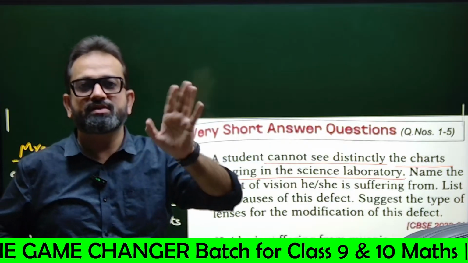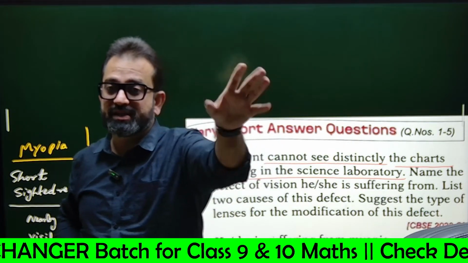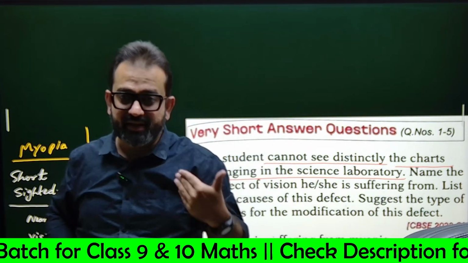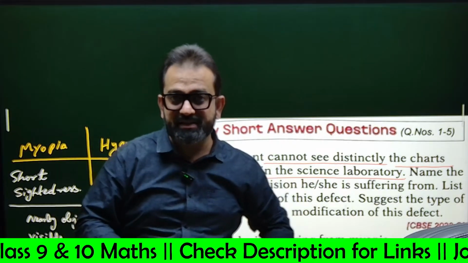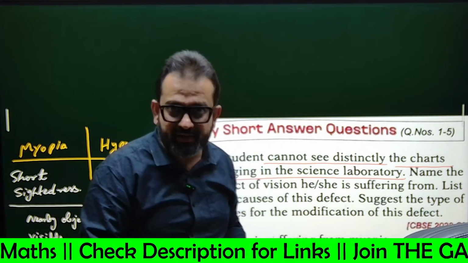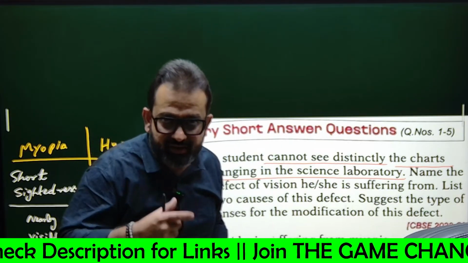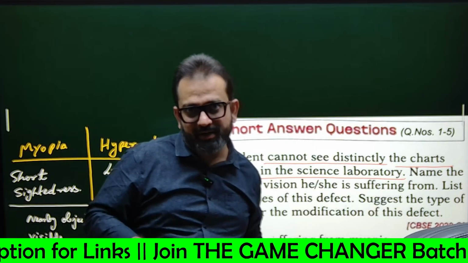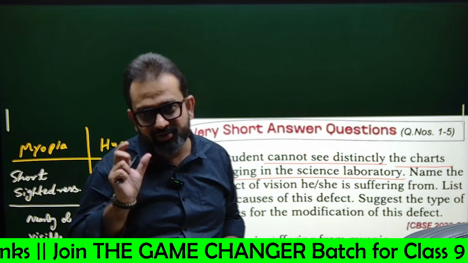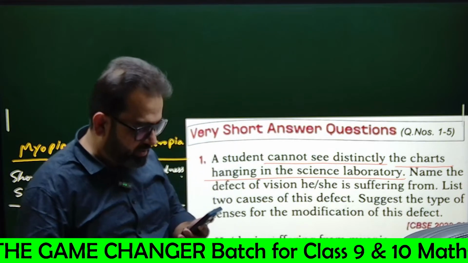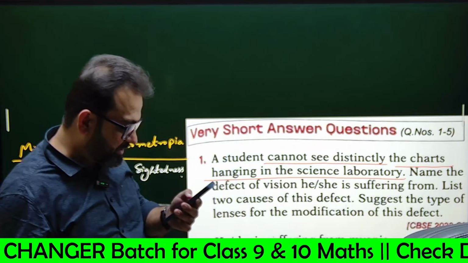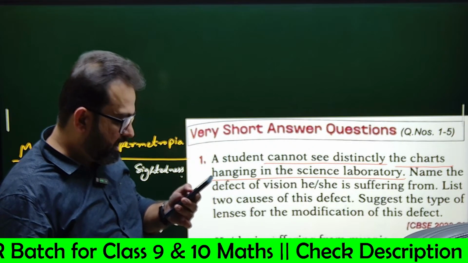The student cannot see far away objects, that means nearby objects can be seen, short distance objects can be seen. That would mean short-sightedness. And what is short-sightedness? Short spelling, myopia. You got the point now? I guess it is very much clear.